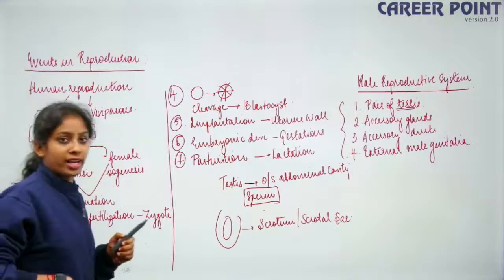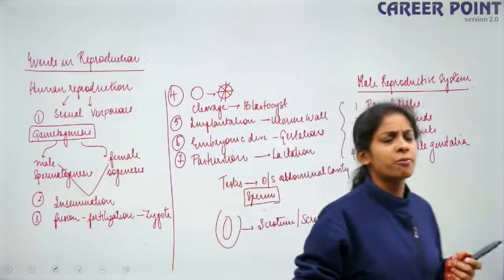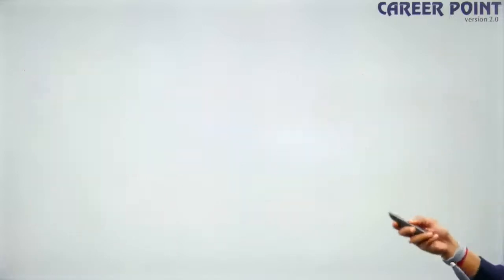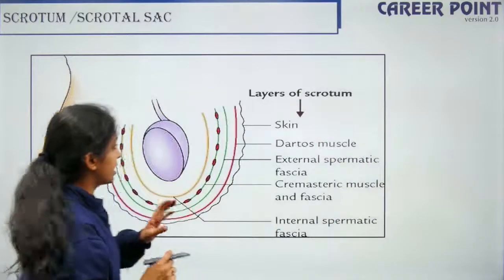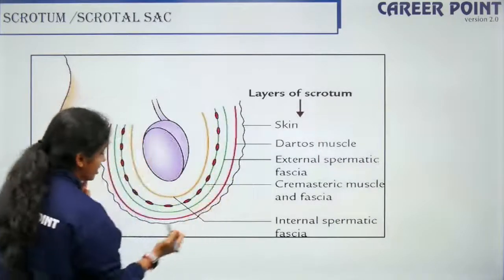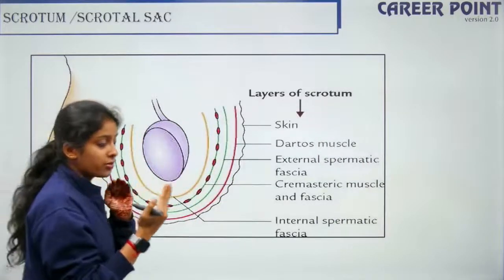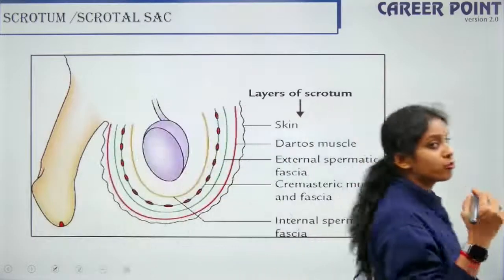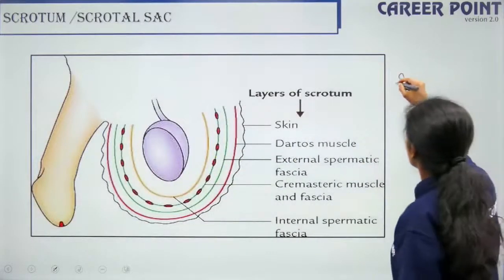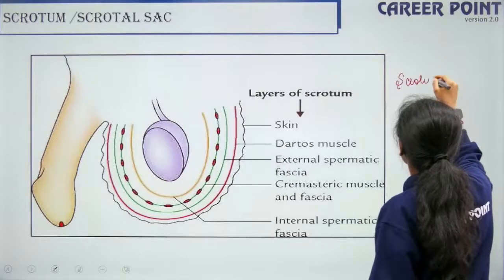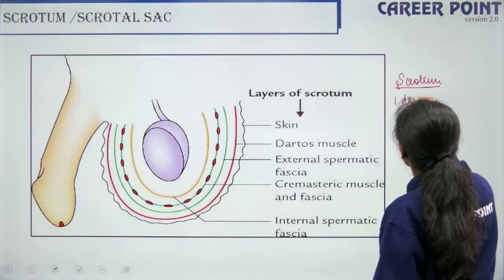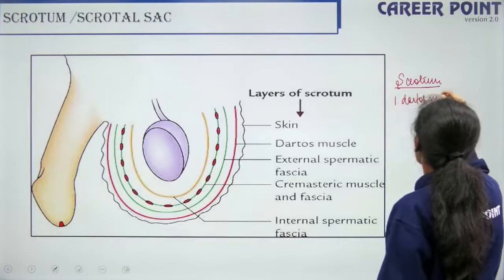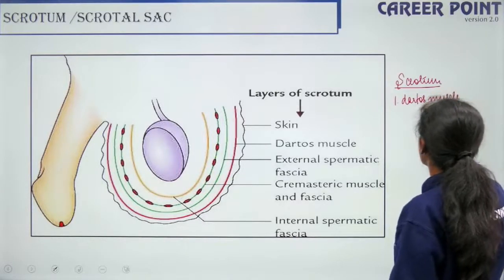I hope you got a connect between what I spoke last. Here you have the scrotal sac, and this is the testis, suspended inside your scrotum. The scrotum is actually made up of 2 types of muscles, if you remember. It is made up of the dartos muscle, and the dartos muscle is responsible for regulating the temperature.